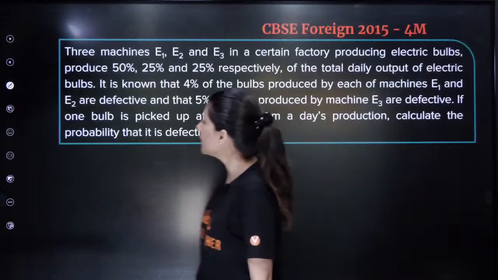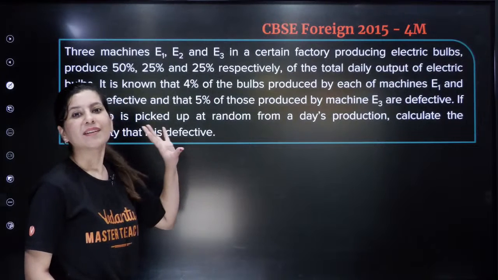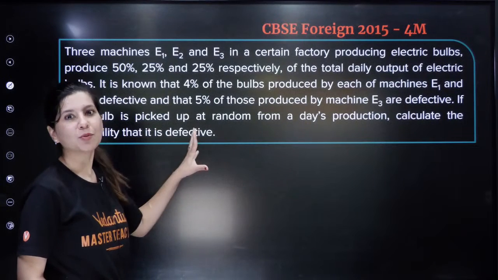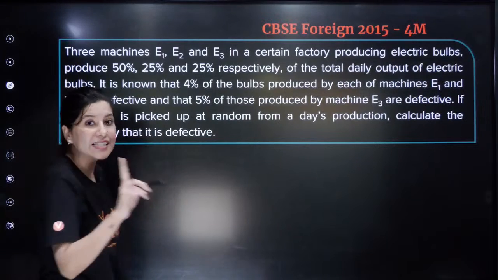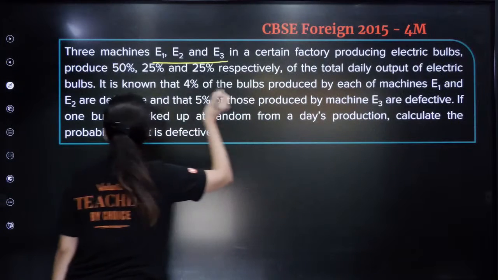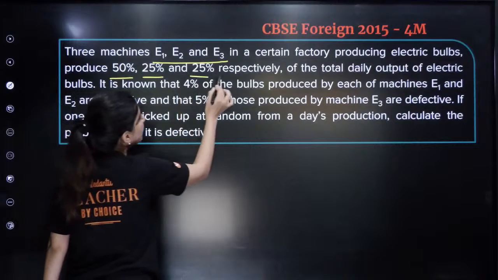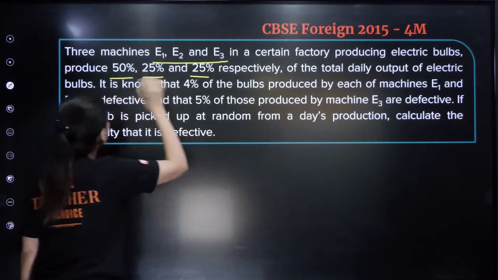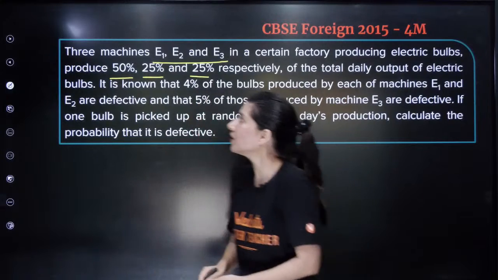Right, let's move on to the next question now. Again, from probability only. So we are into probability now. Three machines, okay, let's understand. Again, a Bayes theorem problem. Three machines are there in a certain factory. They are producing bulbs. 50%, 25% and 25% respectively are the daily output. Right? So what does that mean? What does the statement mean?